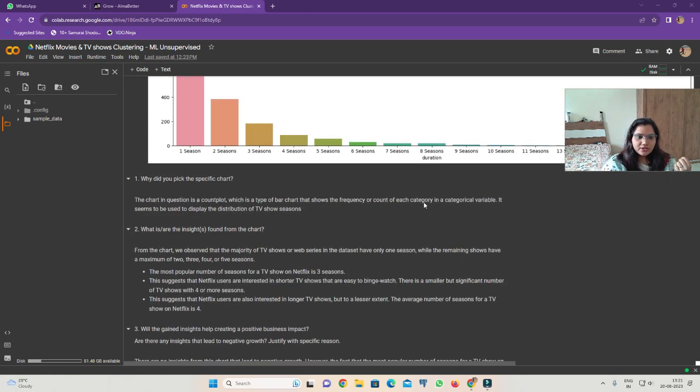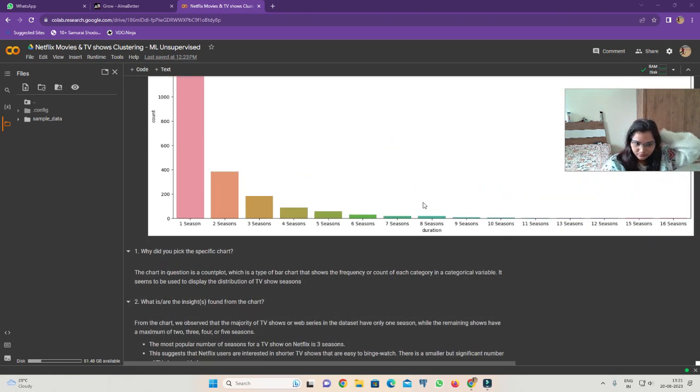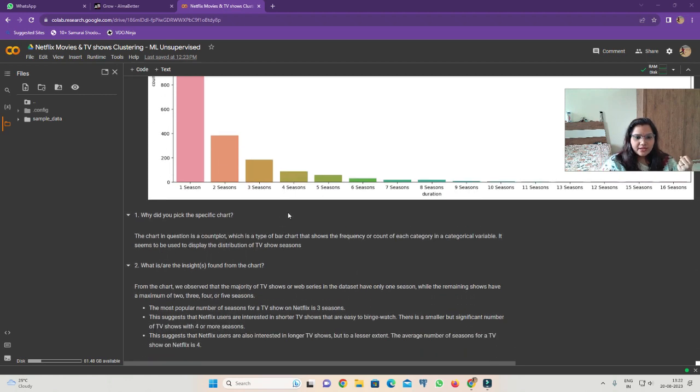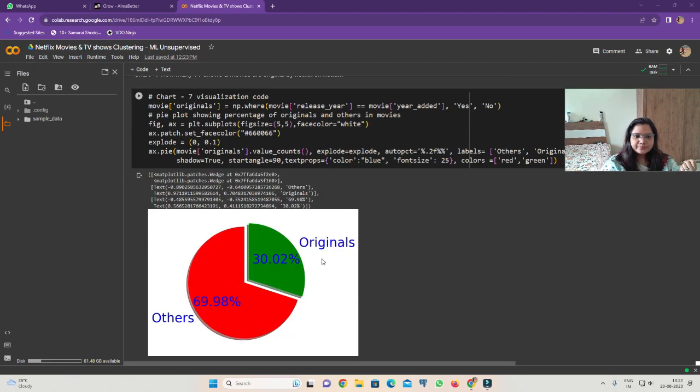In this chart we can see that the majority of TV shows or web series in the dataset have only one season, while the remaining shows have a maximum of 2, 3 or 5 seasons. The most popular number of seasons for TV shows on Netflix is 3, which suggests that Netflix users are interested in shorter TV shows that are easy to binge-watch.